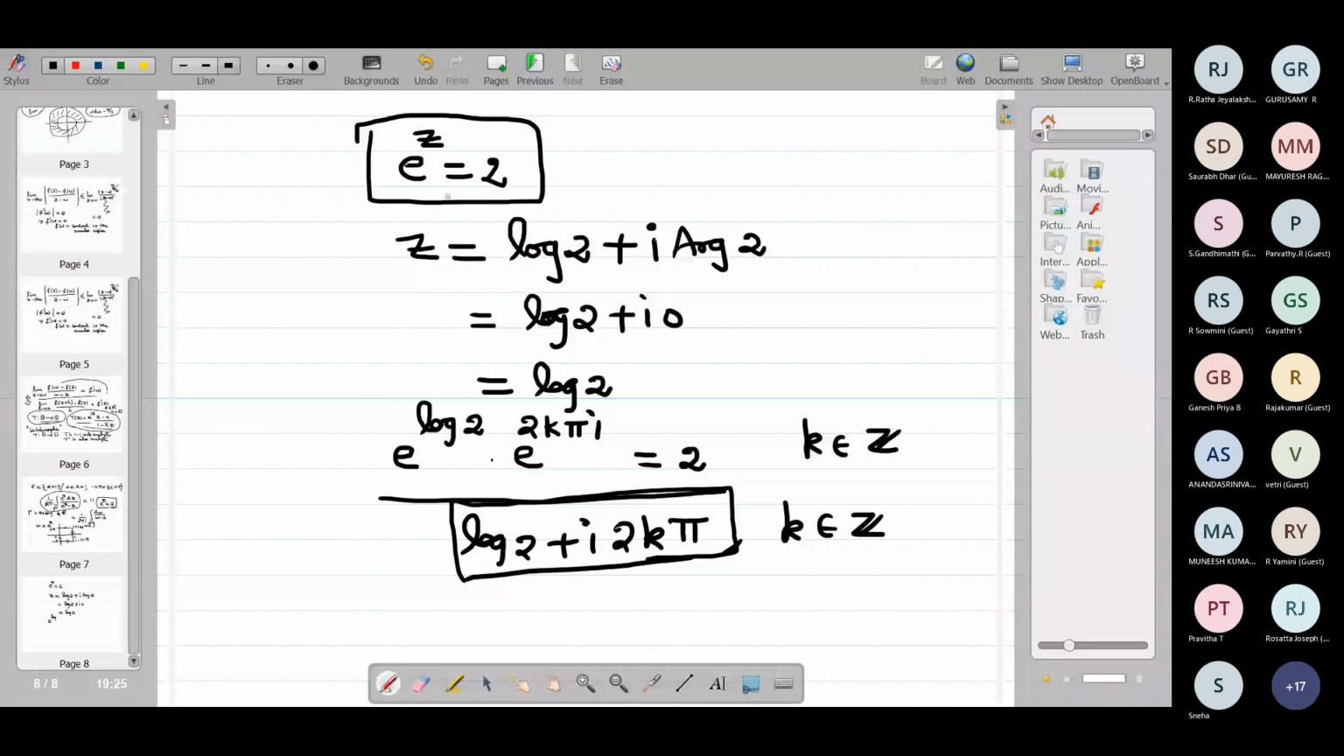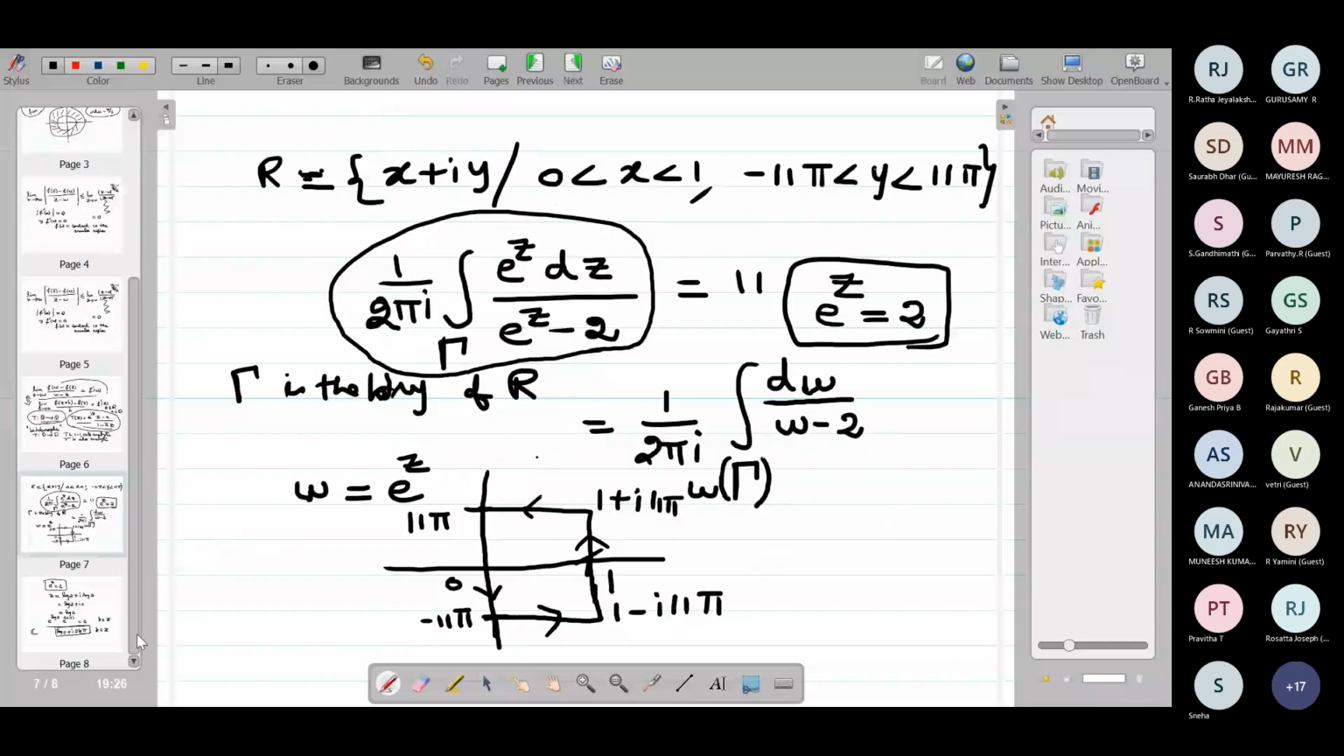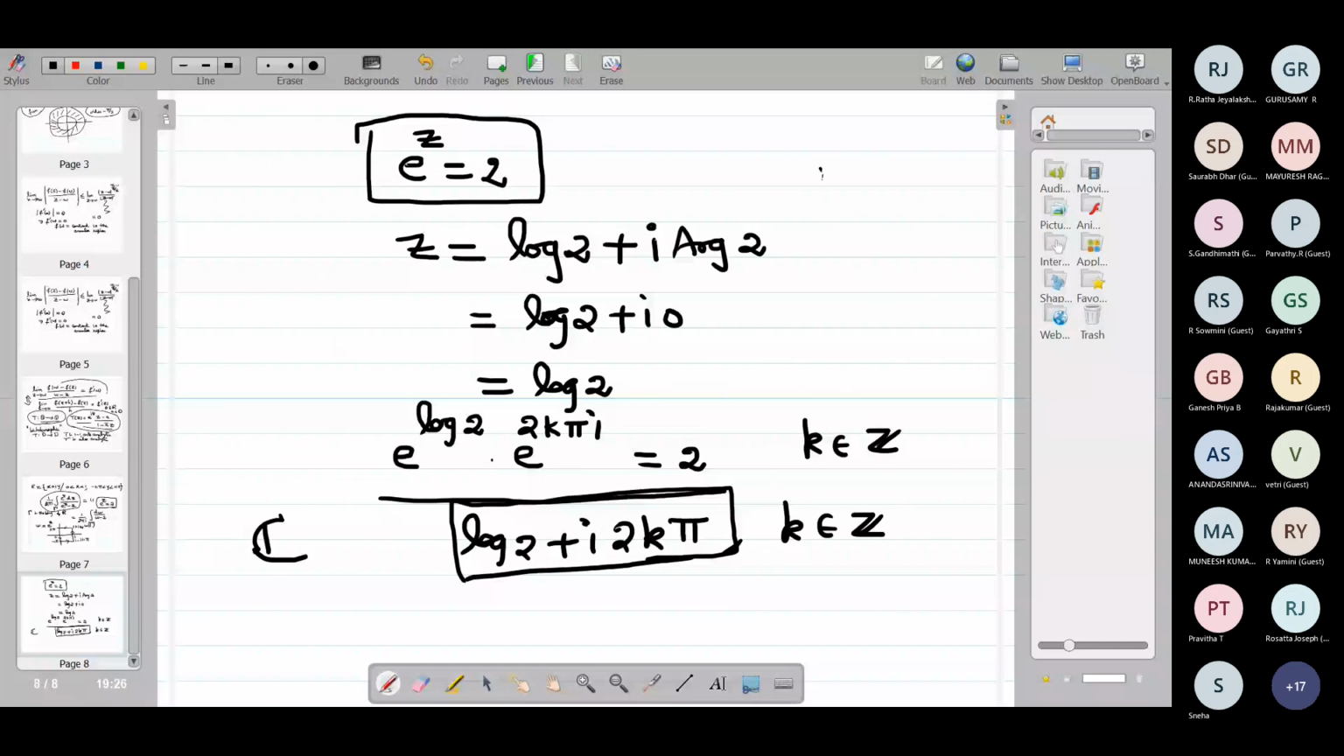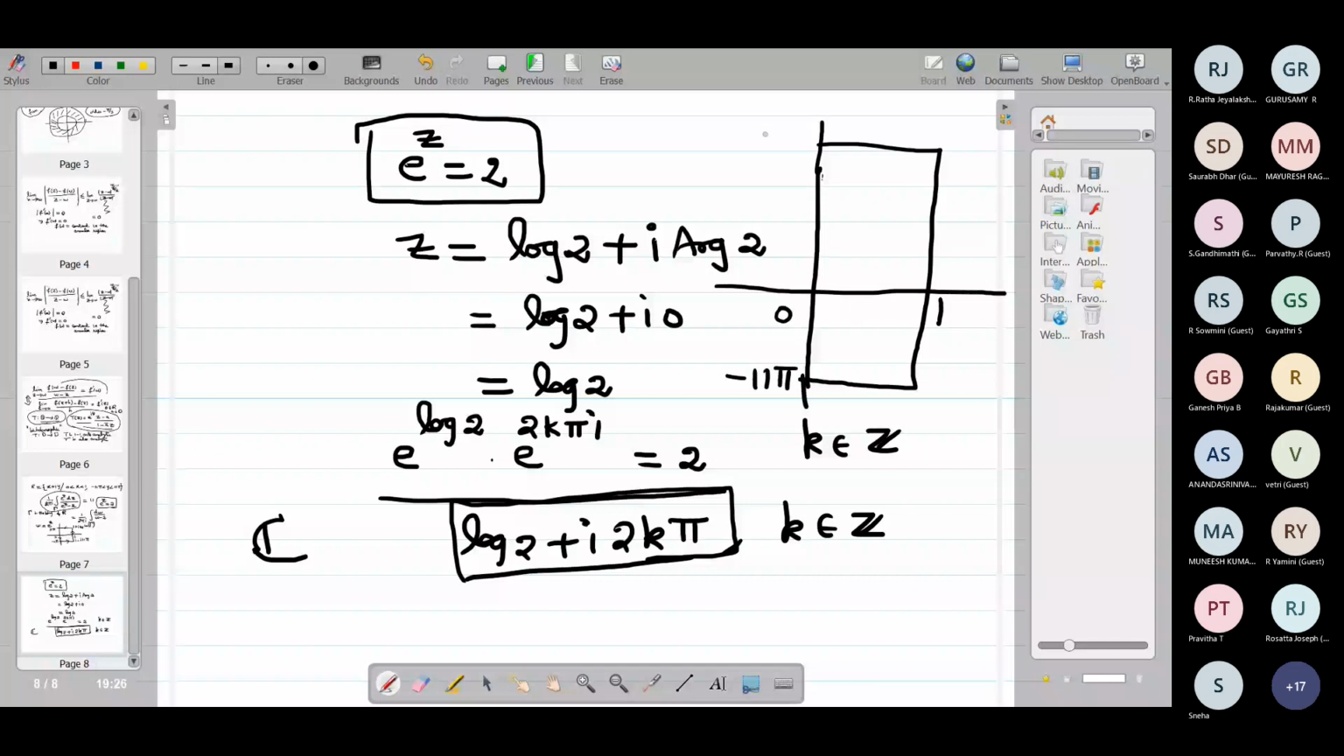So among these solutions, how many lie inside this domain? If you want, I will draw the domain once again. To get a better picture, let me draw the domain here. So this is the domain. This is 0, this is 1. This is minus 11 pi, this is plus 11 pi. Okay. So where is this log 2? What is the base here? Base is E, right?